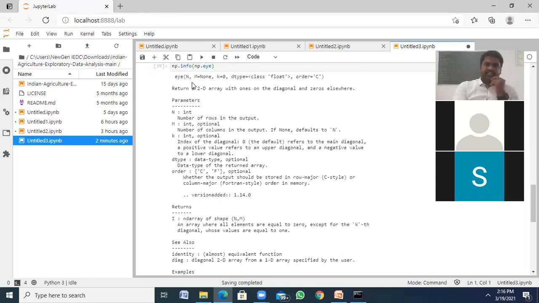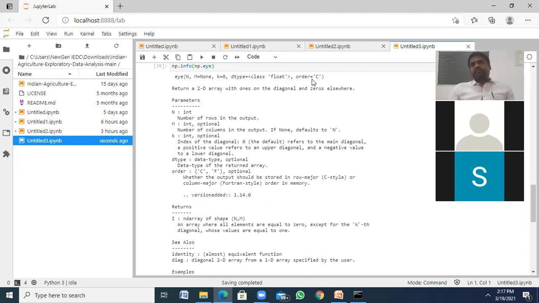See, the eye function has n, the row size, m, the column size, k, the index you want to start from, and dtype, and order, either C order, in the sense of major row order.